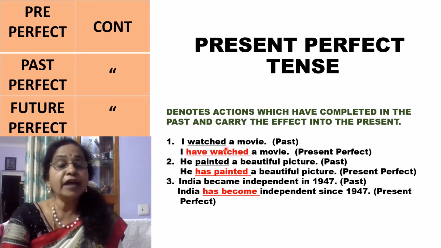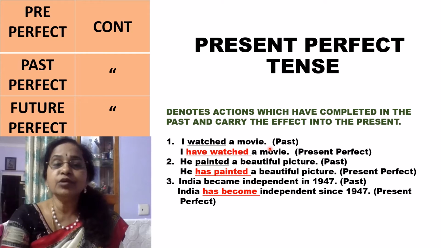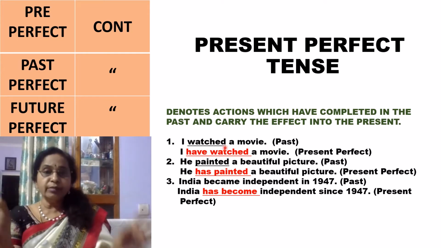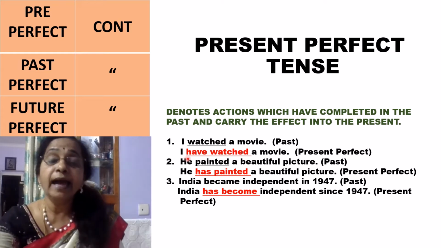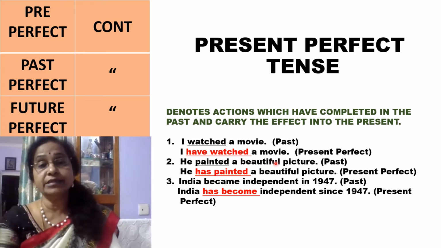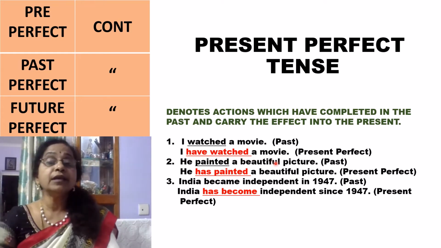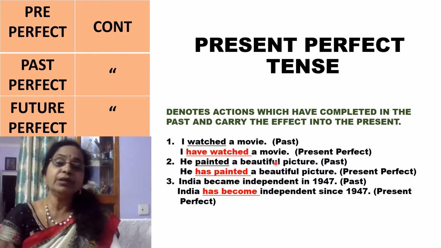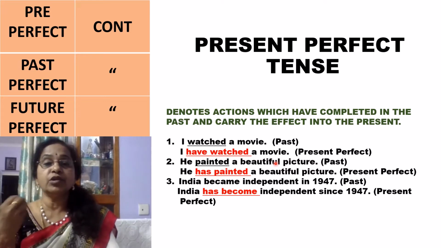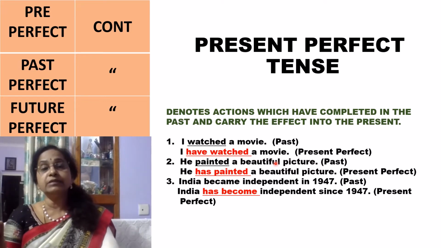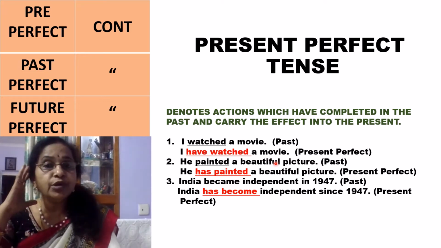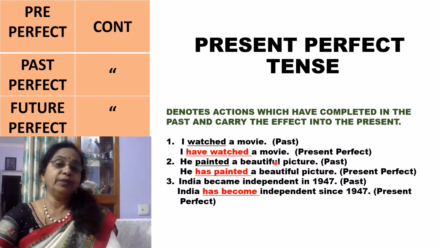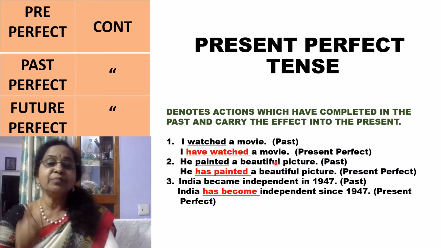The first one: I watched a movie. This is only simple past. Watched is simple past. That means I watched and I don't remember anything. But if you say I have watched a movie yesterday or last week or whatever it is, then you are not able to forget that movie. You still remember the beautiful locations or the beautiful songs or the actions, whatever it is. You are not able to come out of that movie. So you are bringing that effect into the present. Then you have to use the present perfect tense.